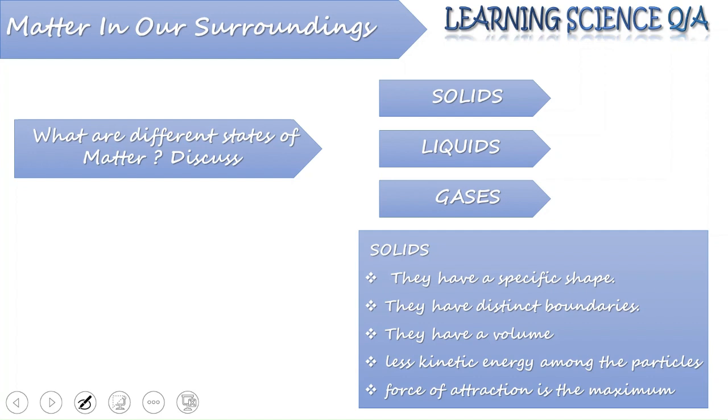So, these two parameters you always need to remember: what kind of kinetic energy these particles possess and what level of force of attraction is working between those particles. So always remember, solids have the least kinetic energy among their particles. Also, the force of attraction is maximum in solids.